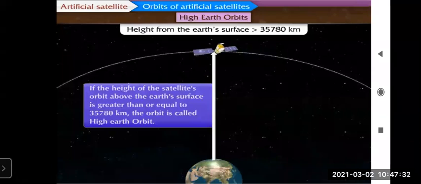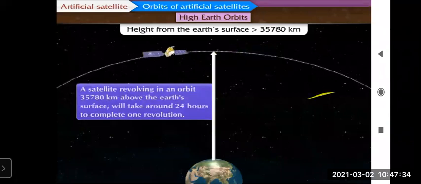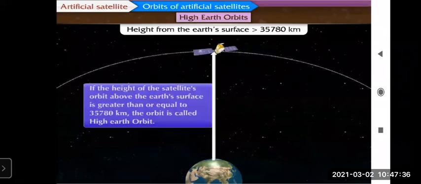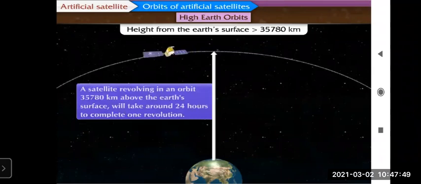As we will see in the next solved example, a satellite revolving in an orbit 35,780 kilometers above the Earth's surface will take around 24 hours to complete one revolution, right?